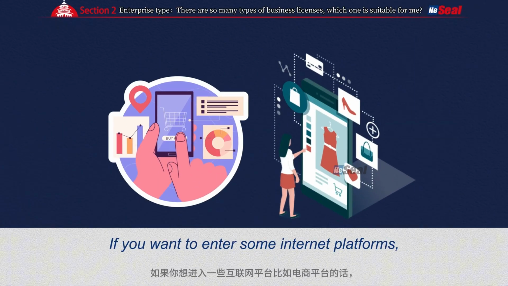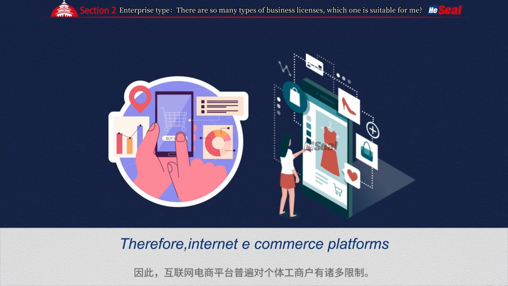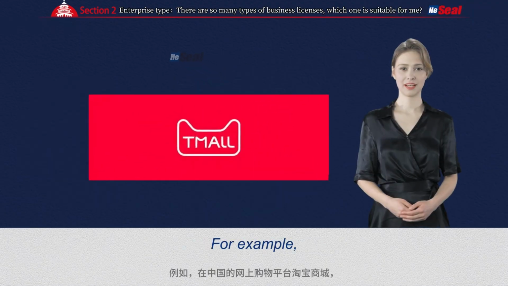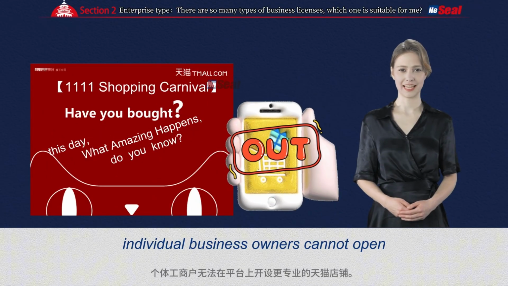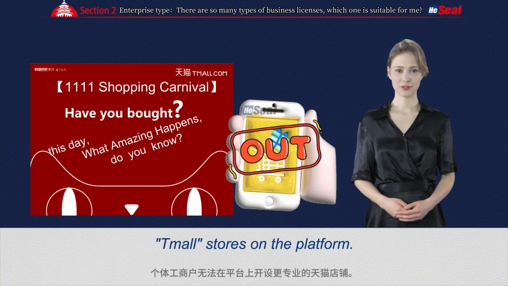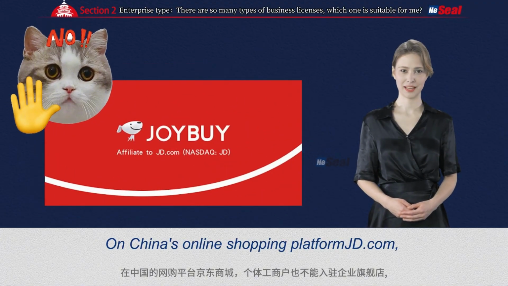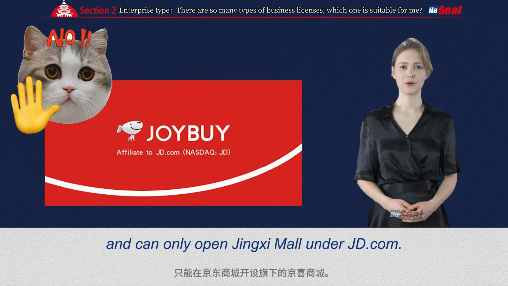If you want to enter some internet platforms such as e-commerce platforms, you will find that there are many restrictions on individual businesses in China. Therefore, internet e-commerce platforms generally have many restrictions on individual businesses. For example, on China's online shopping platform Taobao Mall, individual business owners cannot open more professional Tmall stores on the platform. On China's online shopping platform JD.com, individual businesses are not allowed to open corporate flagship stores and can only open Jingxi Mall under JD.com.